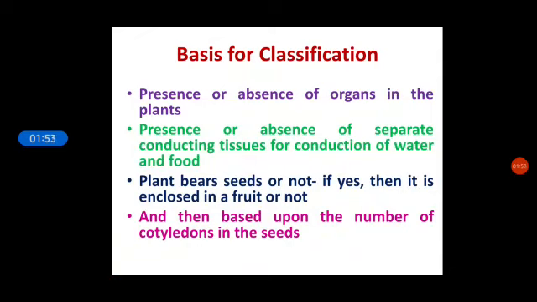Now we'll look upon the basis for classification of kingdom Plantae. The plants can be classified by considering the following criteria: whether there is a presence or absence of the organs in the plants, whether there is a presence or absence of separate conducting tissues for conduction of water and food, whether a plant bears seeds or not, if yes then whether it is enclosed in a fruit or not, and also based upon the number of the cotyledons present in the seeds.